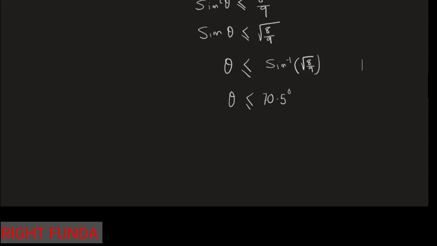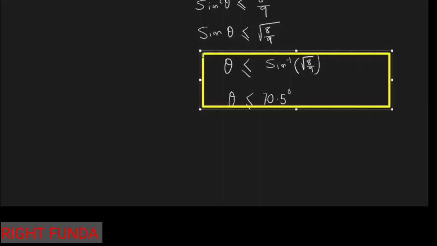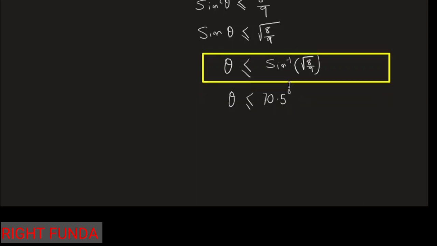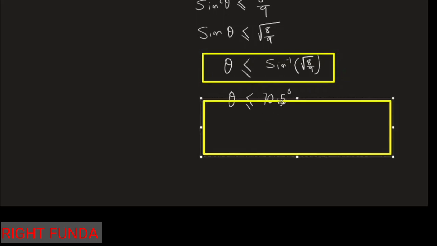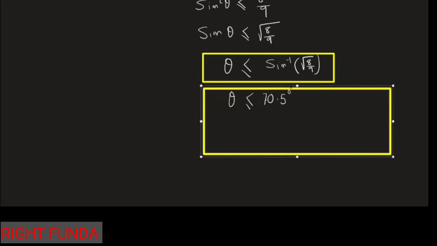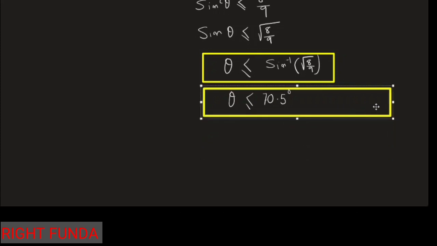So what we obtain from these equations is that if the angle of projection is less than this, then only the position vector will keep on increasing. The position vector will keep on increasing only if we throw the particle at a projection angle like this. This method that we discussed is the purely calculus method. Let's solve this by another method. We will be solving this by two methods.